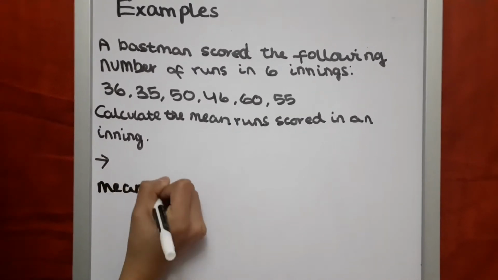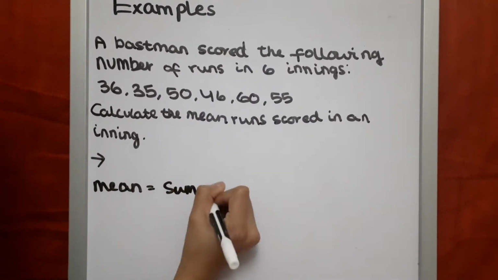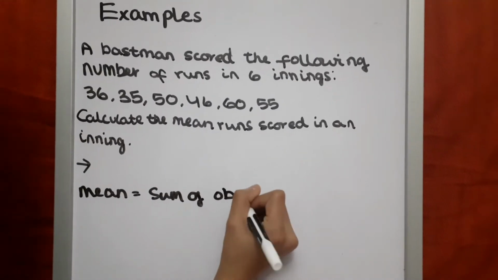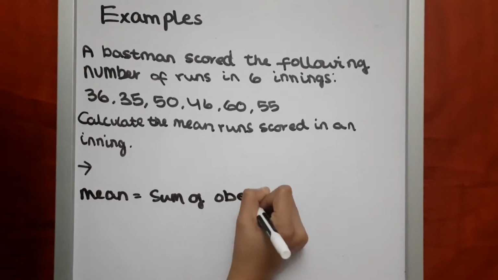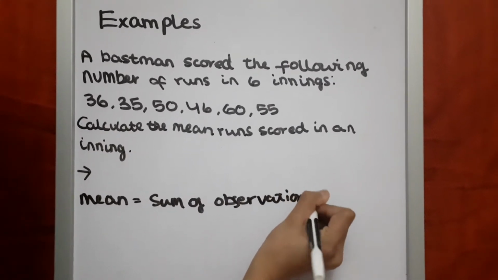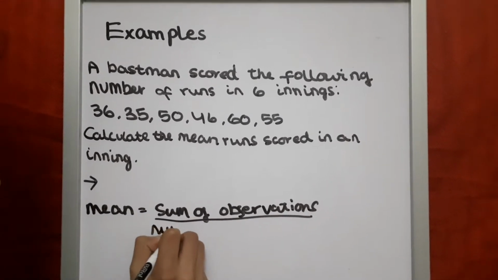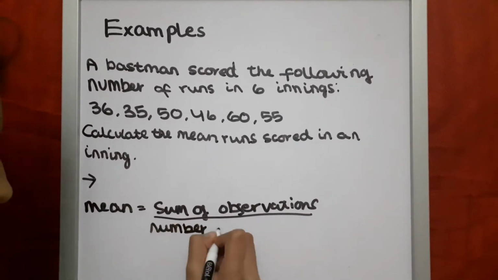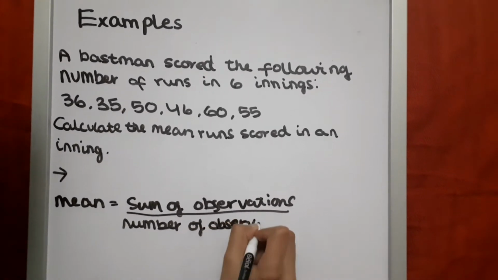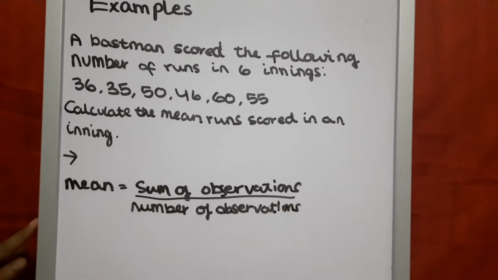mean is equal to sum of observations divided by number of observations. So, this is the formula.